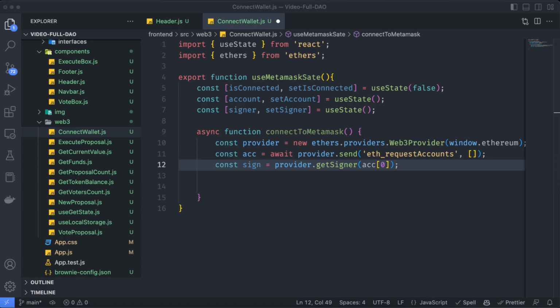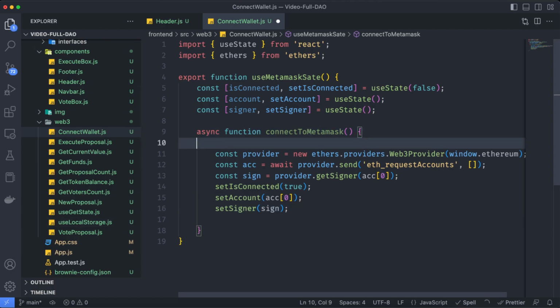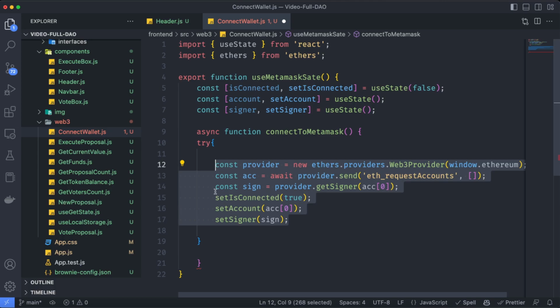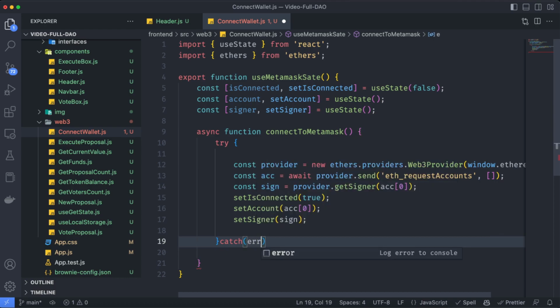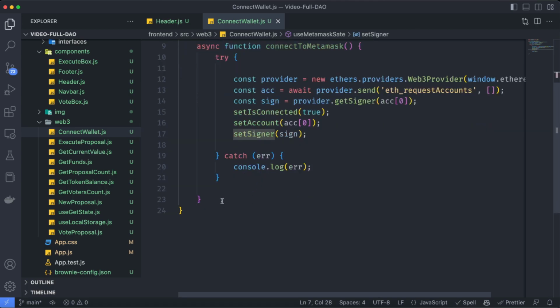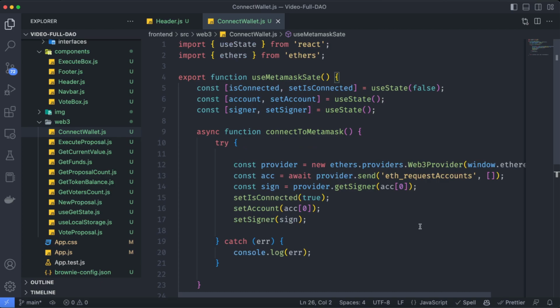Then we just have to update the variables we have here, such as the account, signer, and isConnected. And of course, let's add some error handling over here in order to know if something went wrong. So I'm going to wrap all this function in a try statement and say here catch the error, and let's console.log the error if something goes wrong. And as this is a hook, we need to return those things. So return isConnected, account, signer, and connectToMetaMask. And as easy as that, we already have a function we can use to sign in.